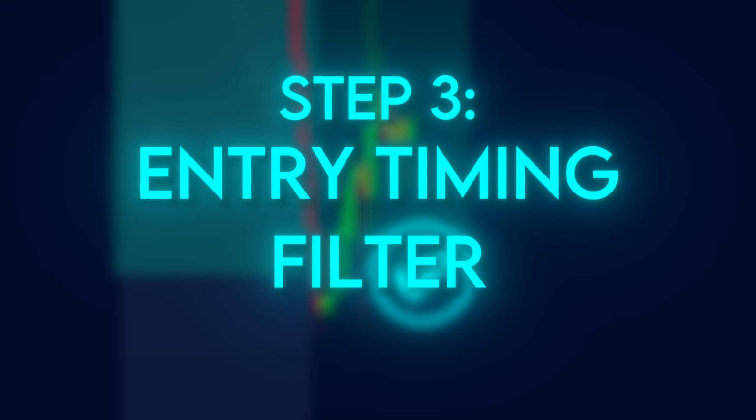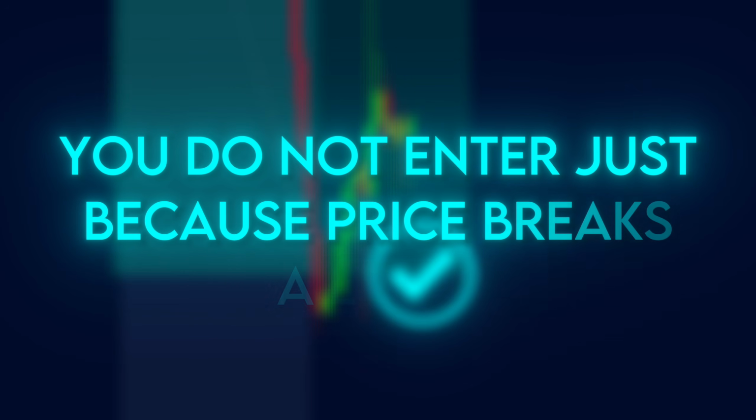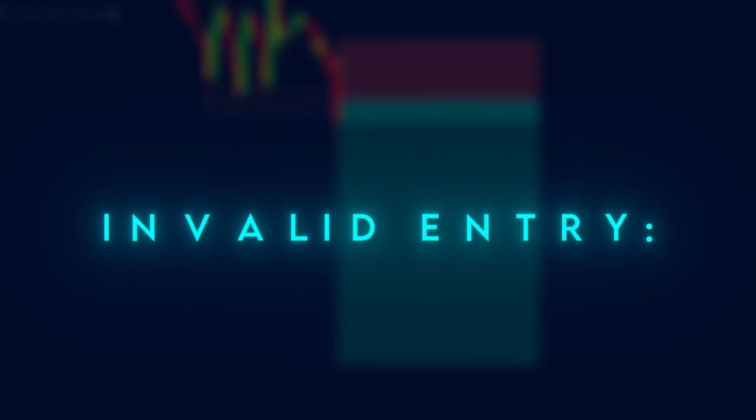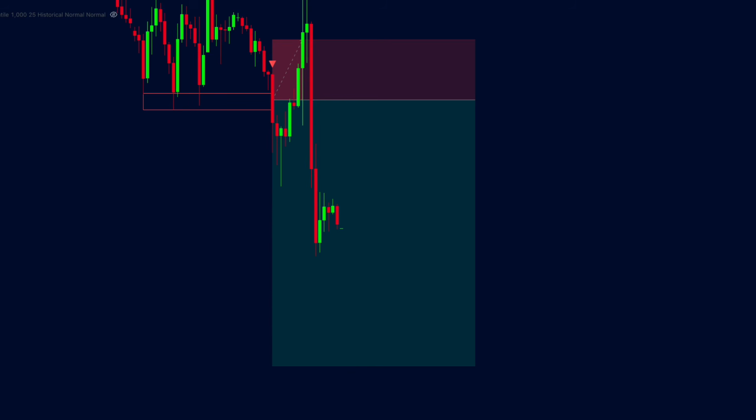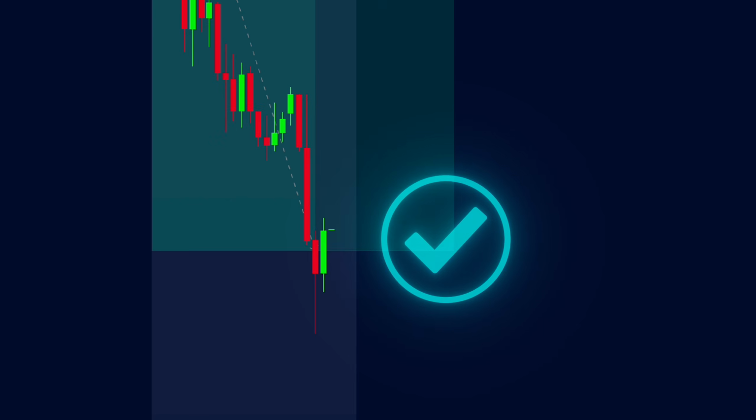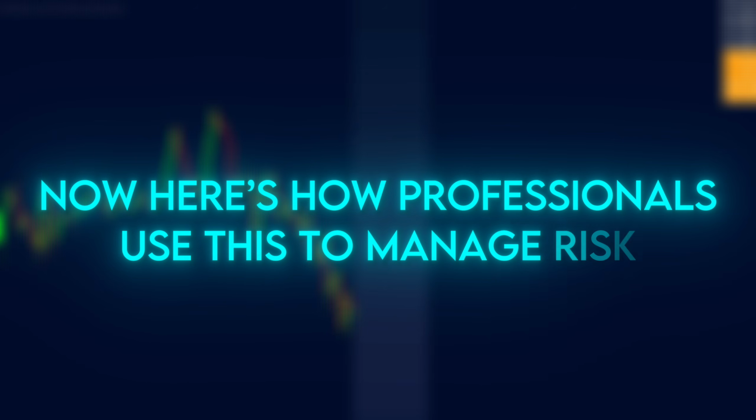Step 3. Entry timing filter. You do not enter just because price breaks a level. You enter when price breaks structure and time elapsed is still inside the favorable probability zone. Invalid entry. Late breakout after most of the time distribution has already passed. Valid entry. Early breakout, where time probability still supports continuation. Now here's how professionals use this to manage risk.